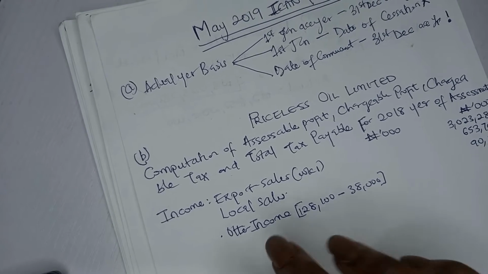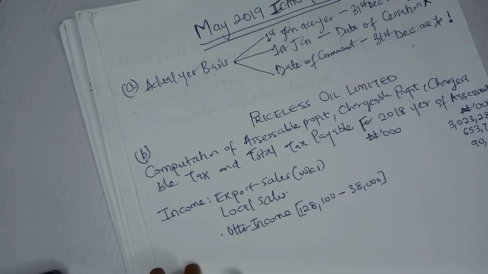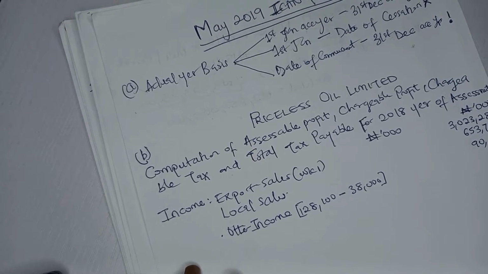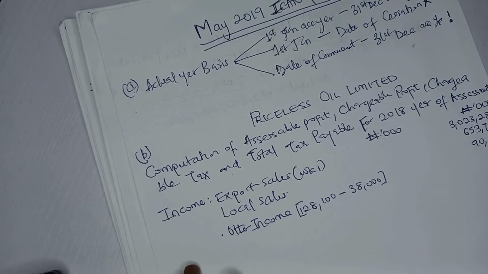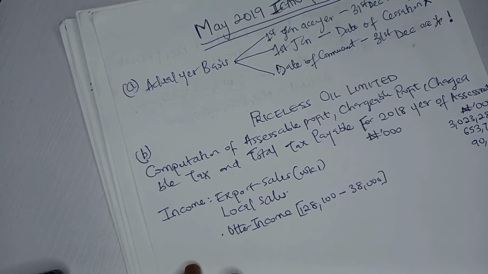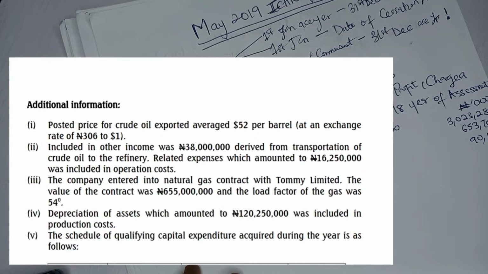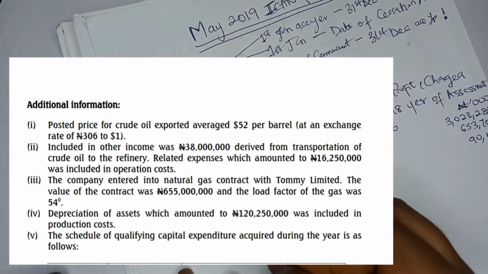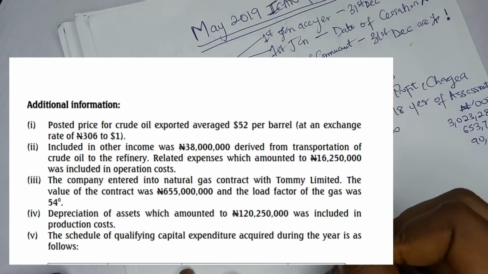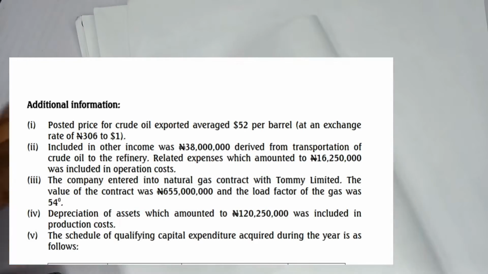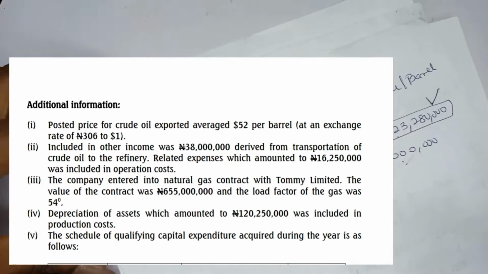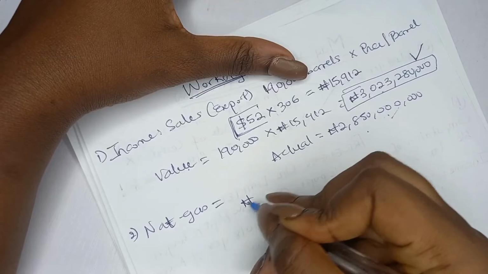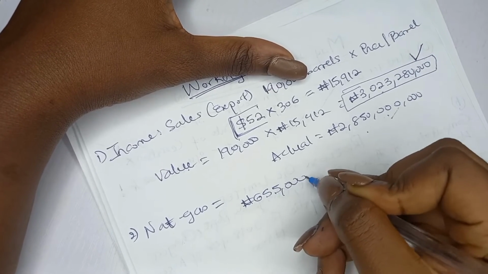But remember that under income, you still have what? Chargeable natural gas, sale of chargeable natural gas. That is in additional information. Let me scroll. I have the question in front of me here. Additional information 3: the company entered into a natural gas contract. So you put natural gas, Workings 2. You now go back and show your workings. So this was workings 1, then you do workings 2. Just write out the value. They said it is 655 million.